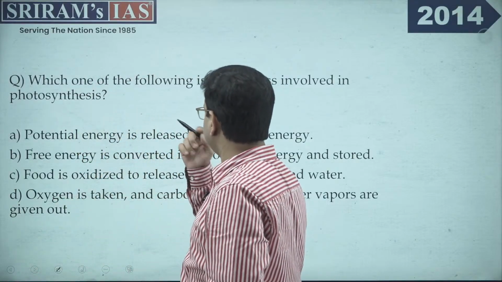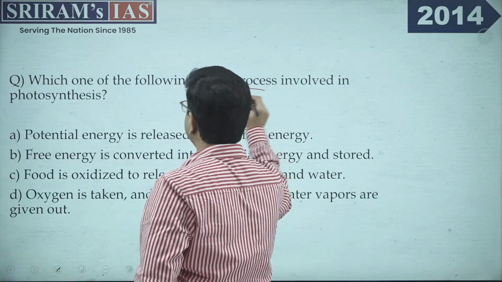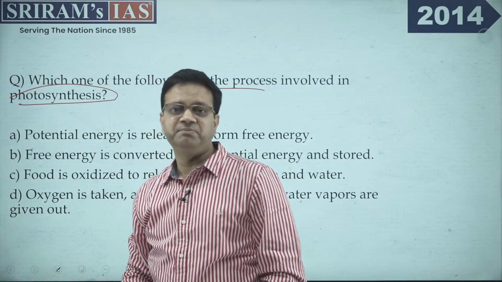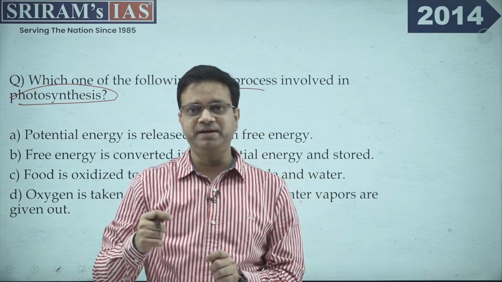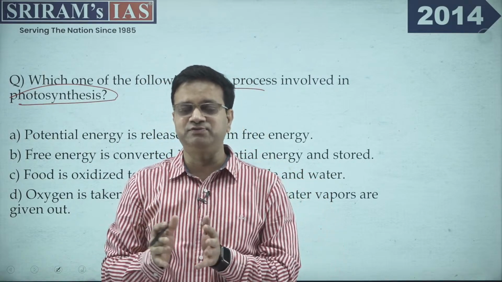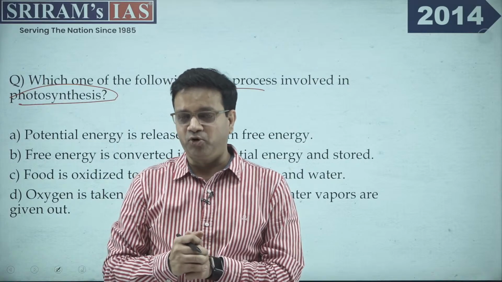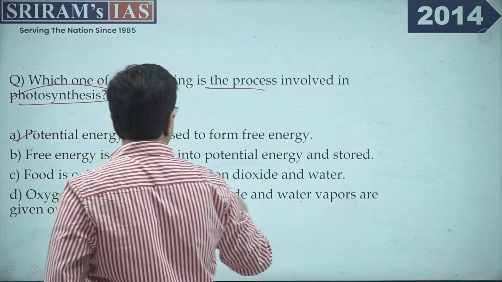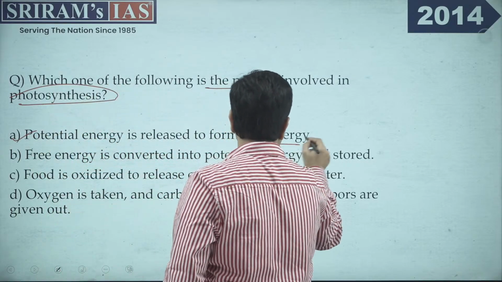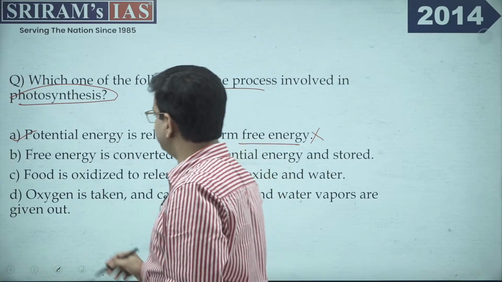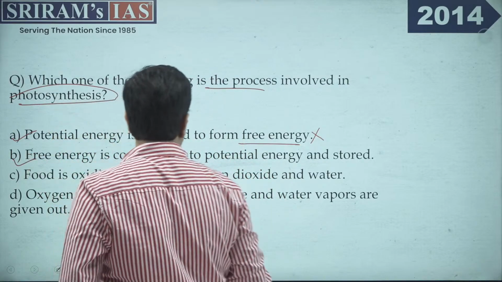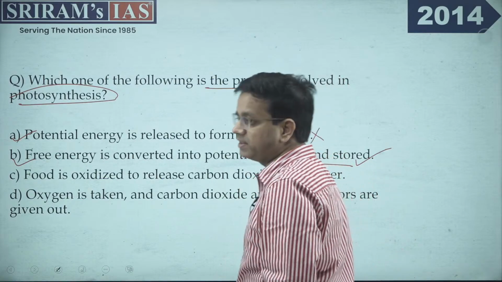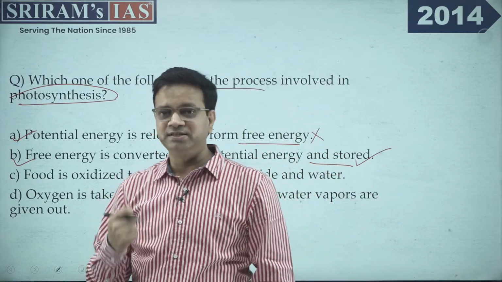Now the second question: which of the following are the processes involved in photosynthesis? Now this is again very generic and basic. You must have read about photosynthesis, how it works, and what formula can be important here. The first is that it has potential energy and it is released from the free energy. This is not correct in this context. Free energy is converted into potential energy and stored. This is absolutely correct. This is the definition of photosynthesis.